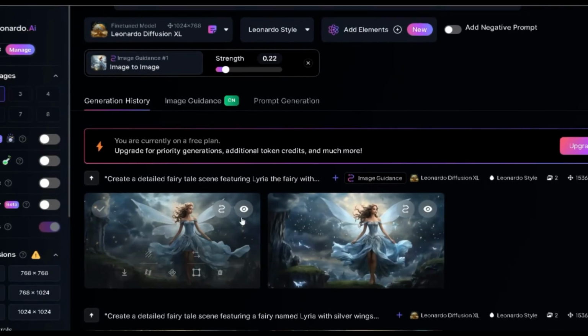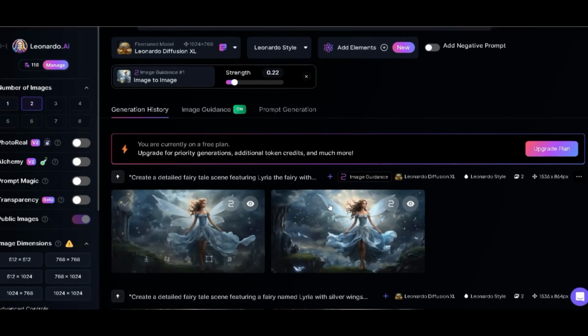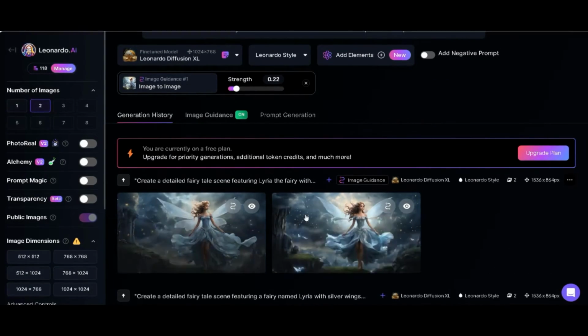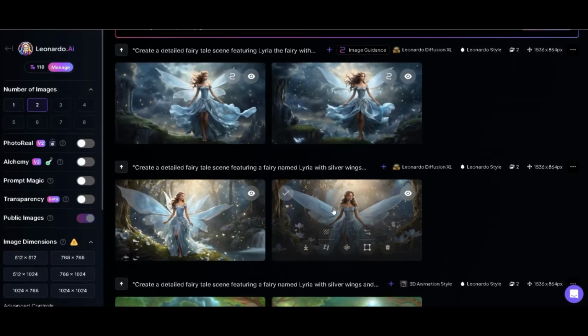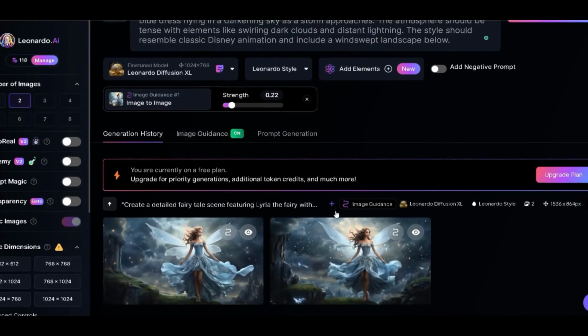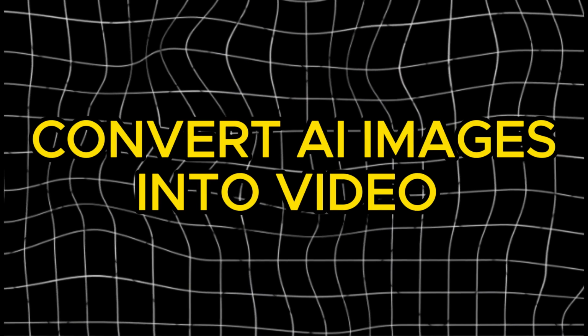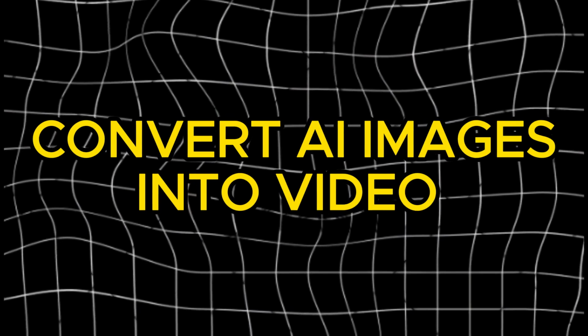Voila, this is mind-blowing, as you can see that the image generated is similar to the reference image that we uploaded, and you can use this image in your project for free. You need to repeat the same process for all your images to achieve a similar result. We have completed our third step. Our fourth step is to convert our AI-generated images into animated videos.